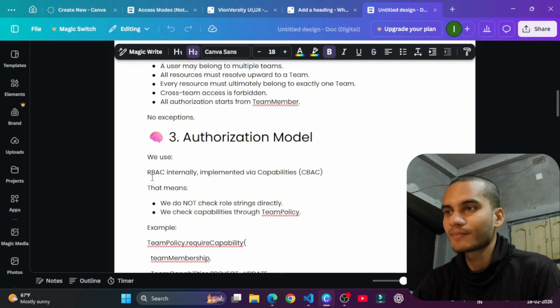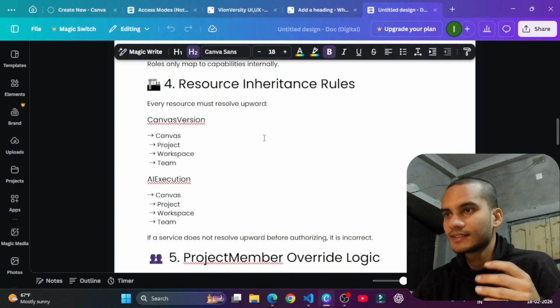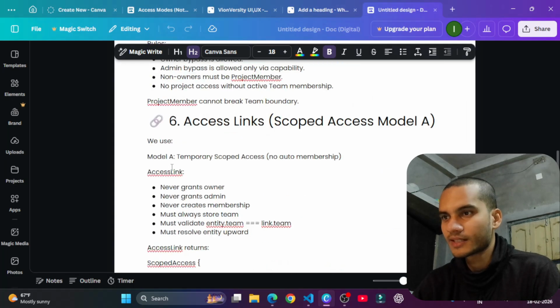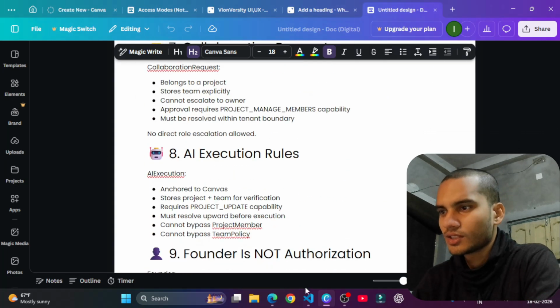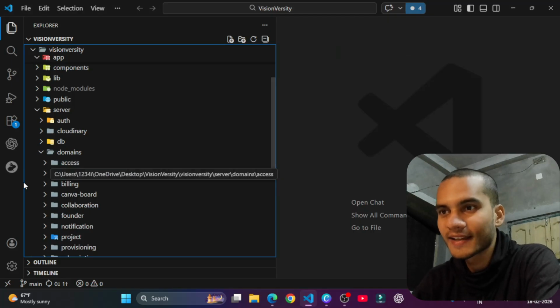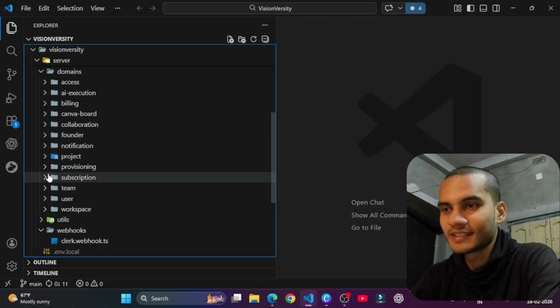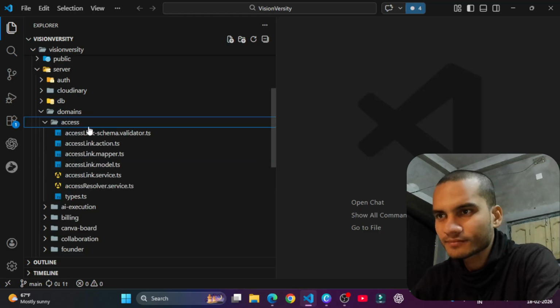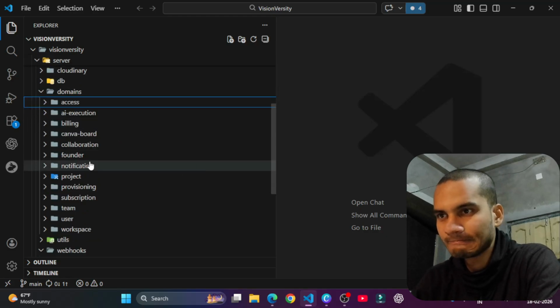This is called RBAC, and this is called CBAC. And this is the resource inheritance rules, and this is the project member. Okay guys, so this is it. Let's start vibe coding. Okay, let's start with team.